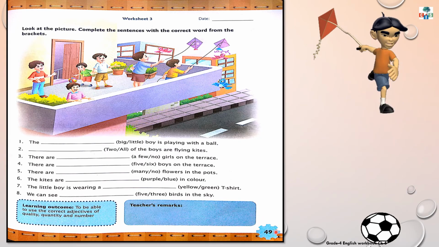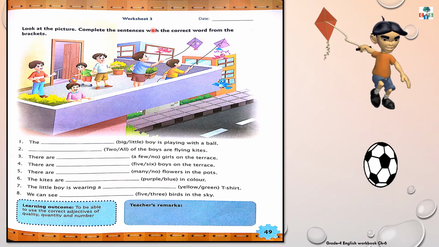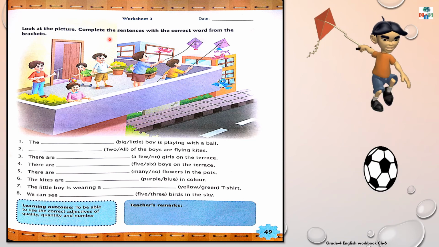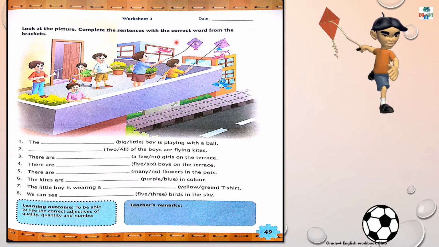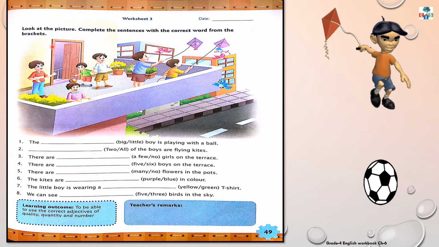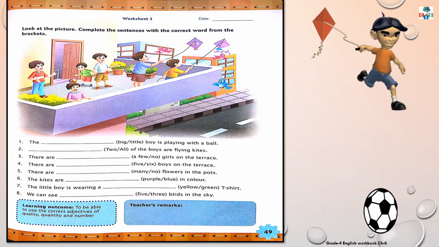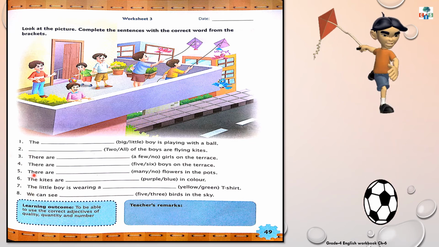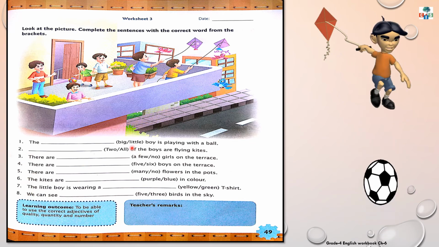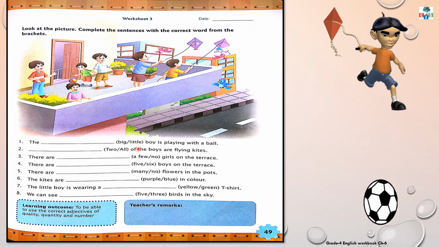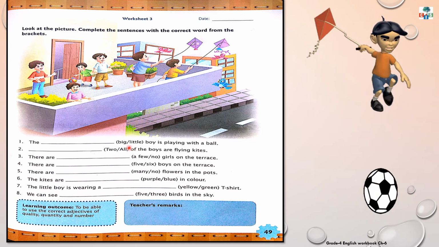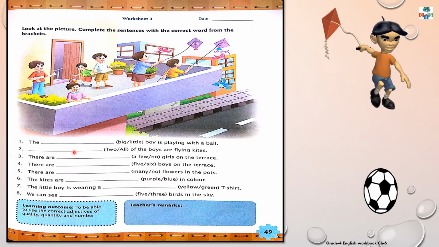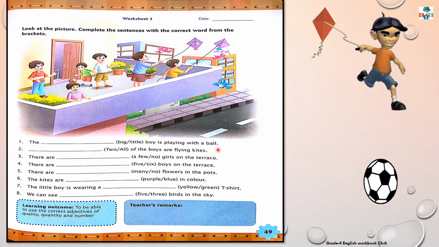Okay, children, on page number 49, worksheet number 3 is given. Look at the picture. Complete the sentences with the correct word from the brackets. Now, children, observe this picture carefully and related to this picture, 8 blanks are given and brackets are also given. Options are also given and you have to choose the correct word. See the first one. The dash boy is playing with a ball.